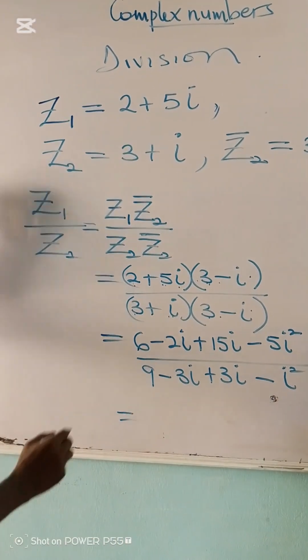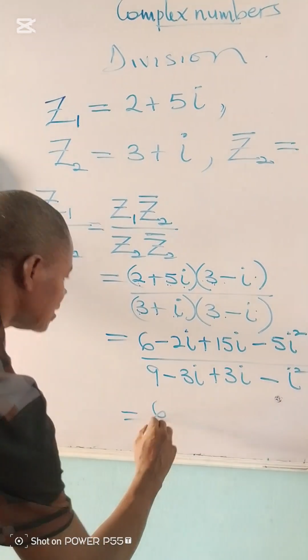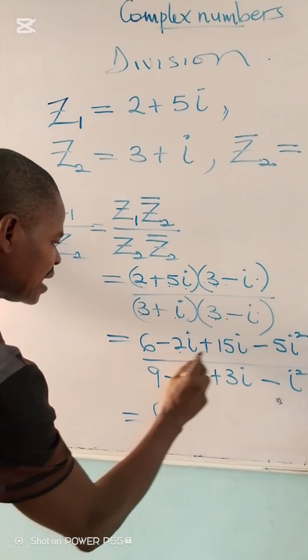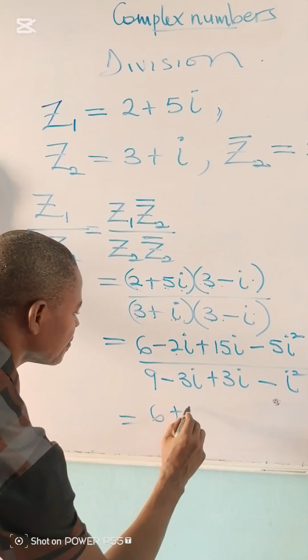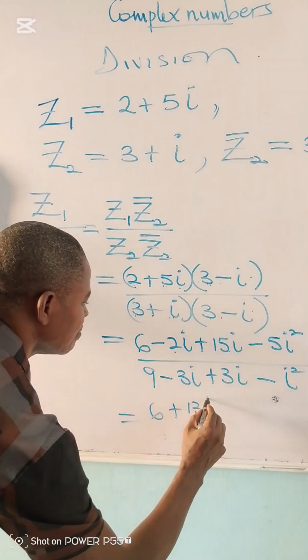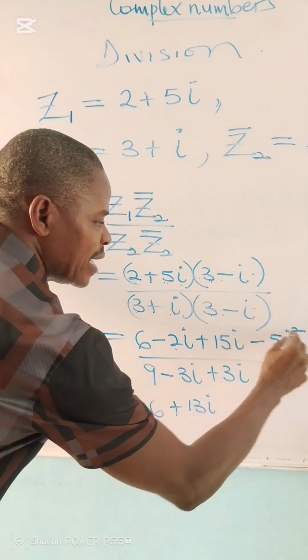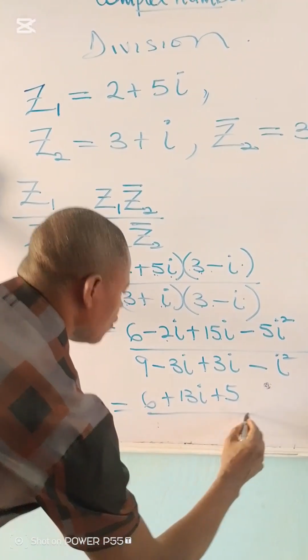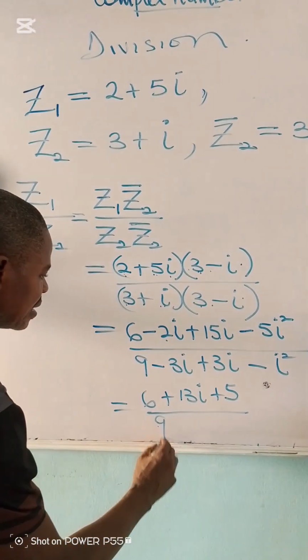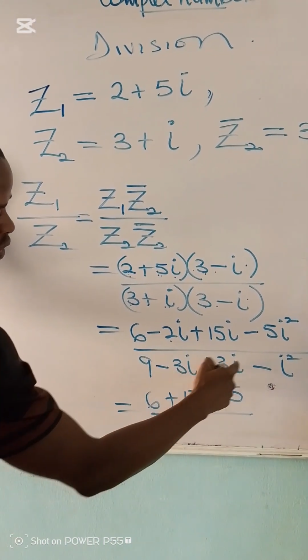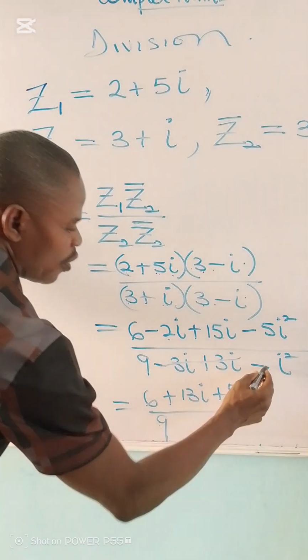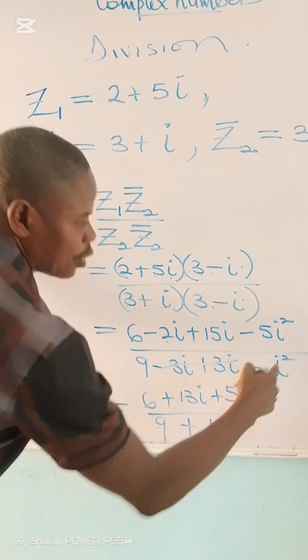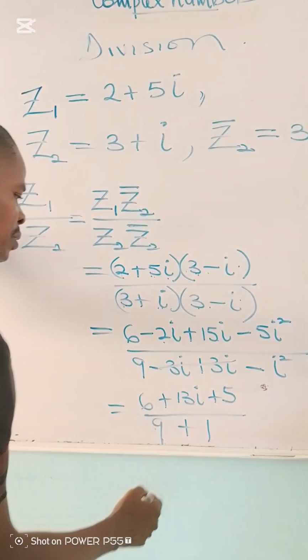So that will be equal to 6. This and this can give us plus 13i. Then since I'm having i squared here, it will change this sign to plus 5, over 9, minus 3i plus 3i, this will cancel out. I only have plus 1 here because of this. This will go to minus 1.